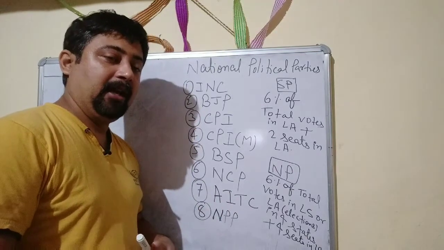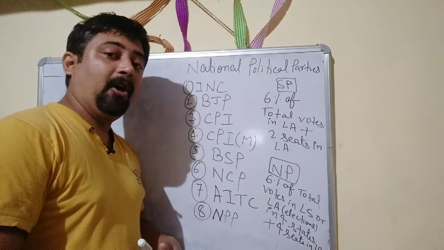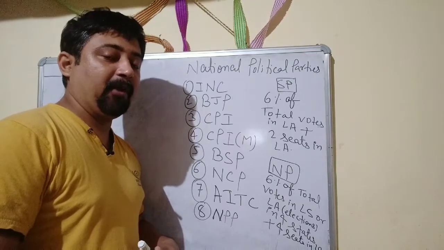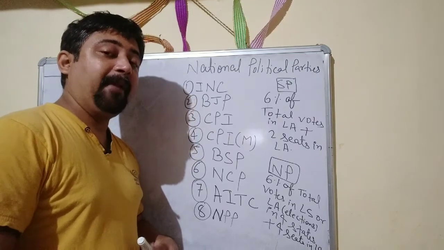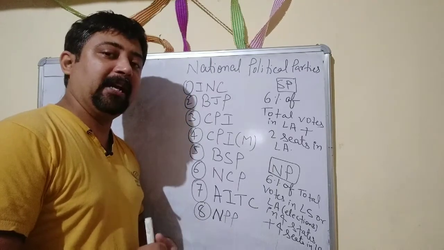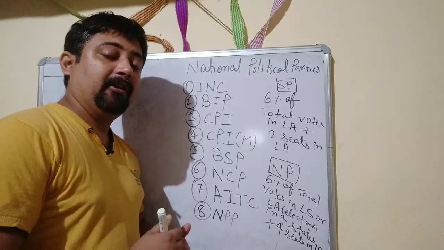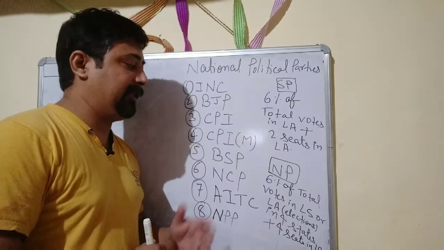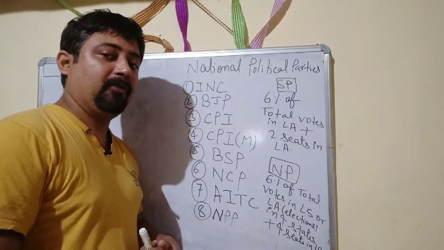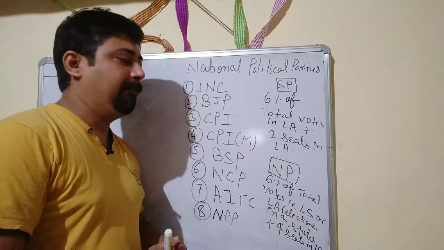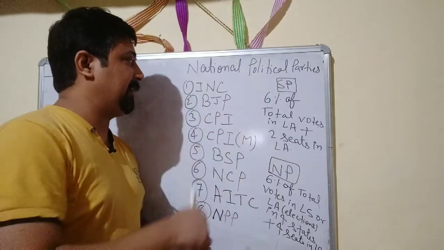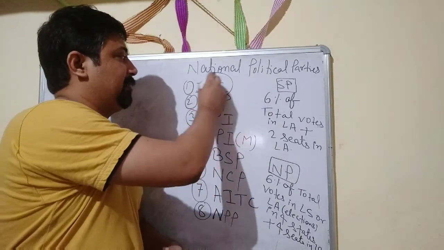So we can see altogether in 2020 there are 8 national political parties. Apart from that, many state or regional political parties are also there. But here we are discussing mainly the national political parties. We have to understand that there is a certain criteria set by the Election Commission of India, and with that criteria any political party can become a state party or national political party. We'll also discuss what that particular criteria is, but before that we are going to discuss the different national political parties.